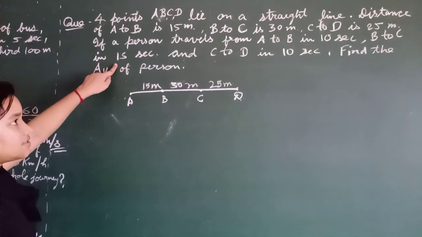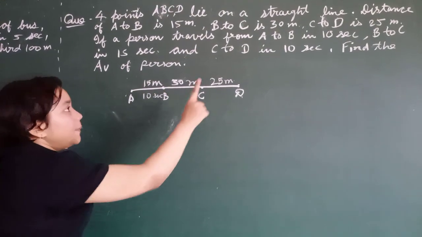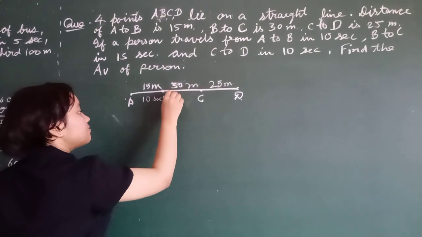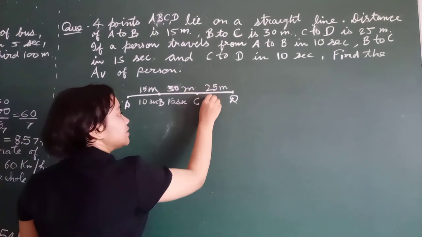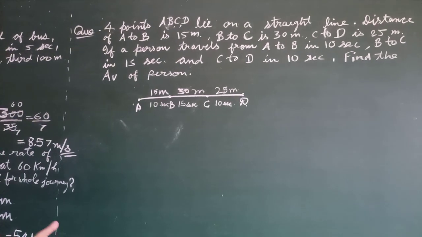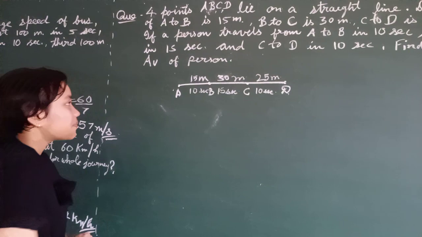Time taken from A to B is 10 seconds. B to C is 15 seconds. And C to D is 10 seconds. Now we have to find the average velocity of the person.